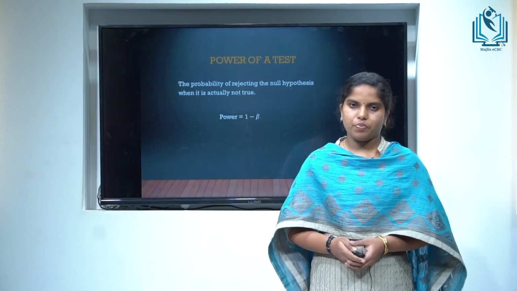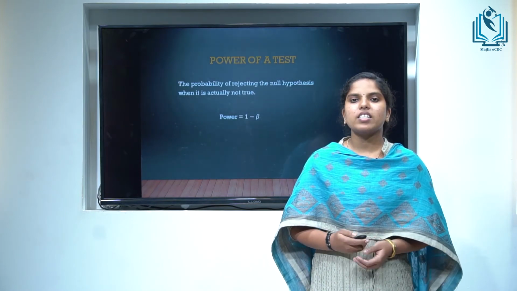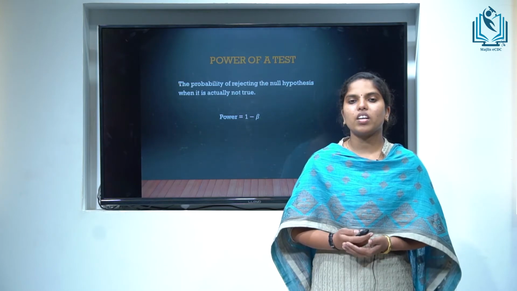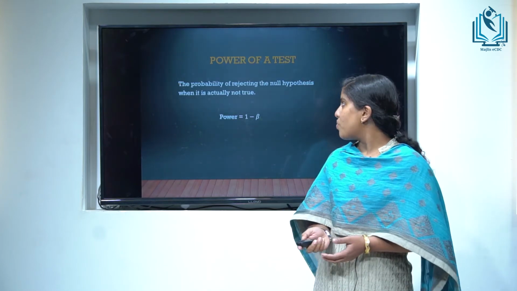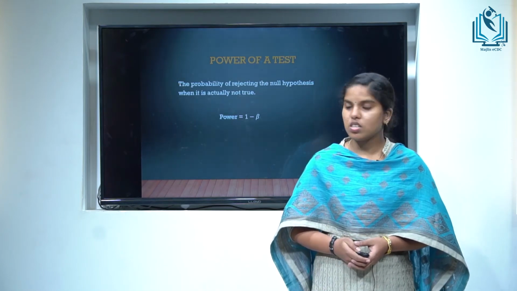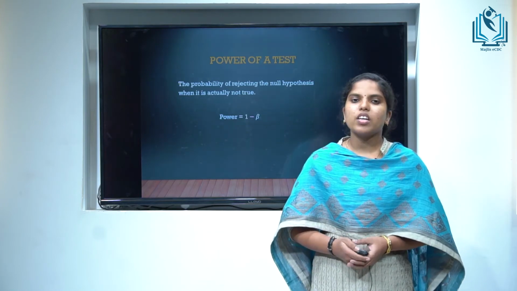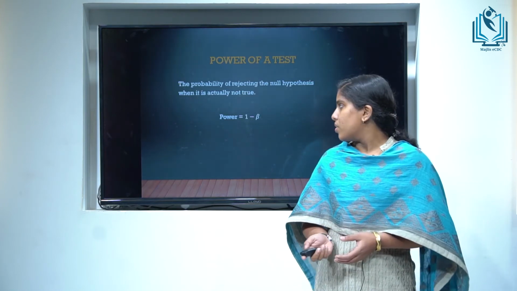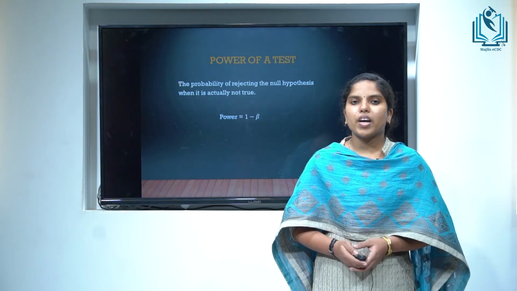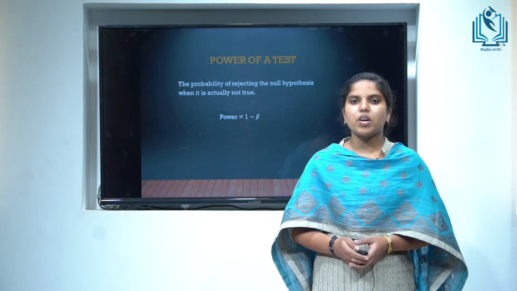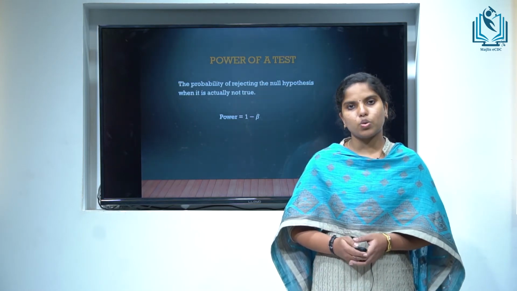Power of a test. The probability of a correct decision is called the power of the test. It is the probability of rejecting the null hypothesis when it is actually not true. Power is equal to 1 minus beta, which is equal to 1 minus the probability of type 2 error.